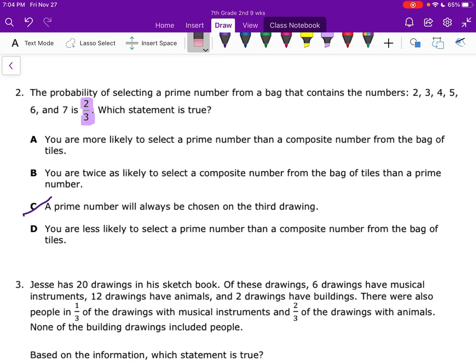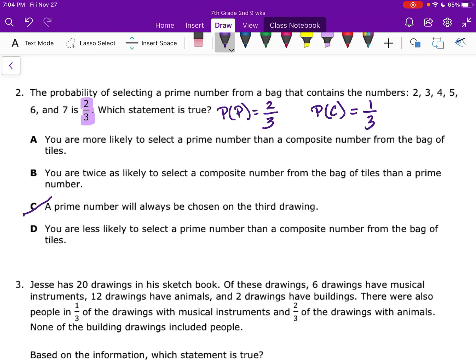Okay, so even if you don't remember what prime and composite are, that's okay. You don't really need to know it to answer this question, right? It tells us what the probability for getting the prime number is. So the probability of the prime is 2/3. Using what we've learned about the complement, we would know that the probability of pulling a composite number, so 2/3 plus what will give us 3/3, will be 1/3. Right? 2/3 plus 1/3 is 3/3.